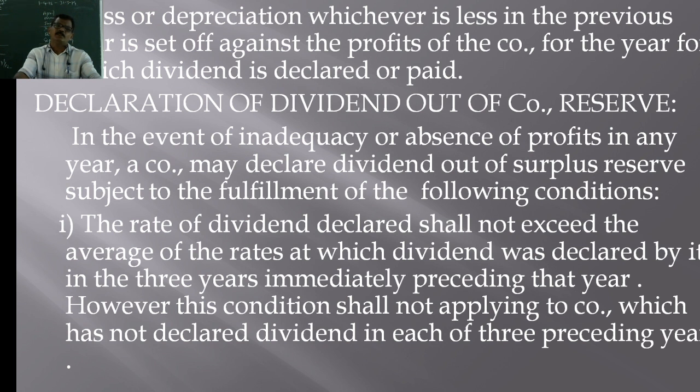That means in order to declare dividend in the current year by utilizing the reserves and accumulated profits of the previous year, the rate of dividend to be declared in the current year should not be more than the average rate of dividend declared by it in the previous 3 years. And this condition is not applicable to those companies which have not declared dividend in the previous 3 years.